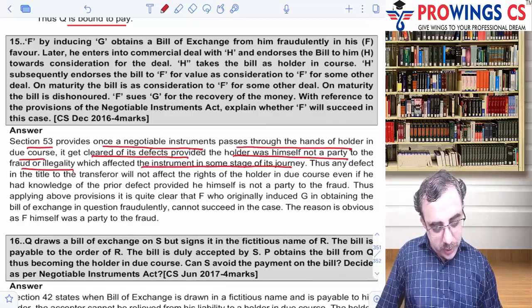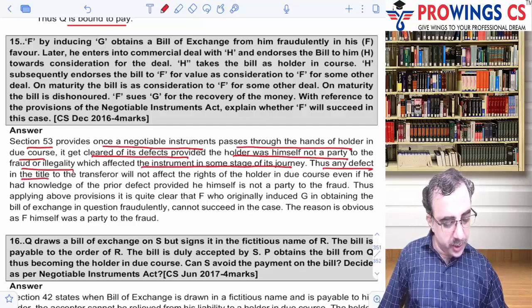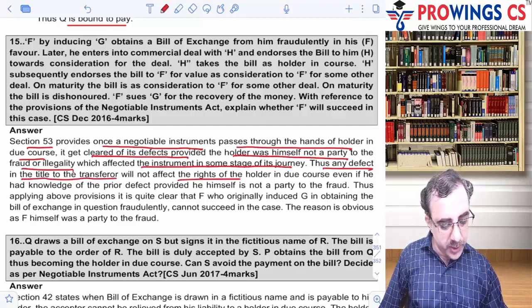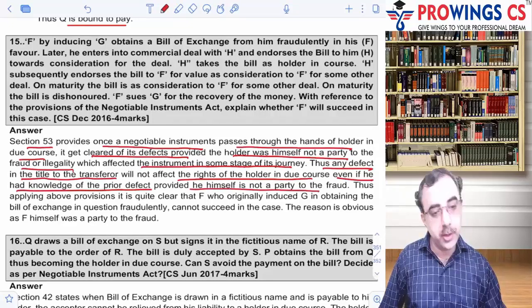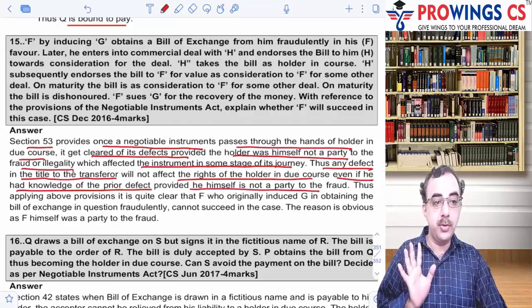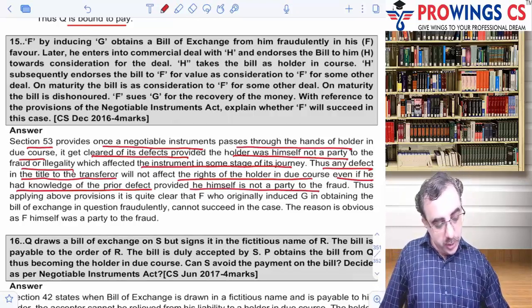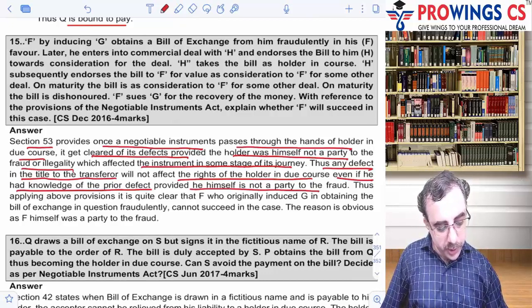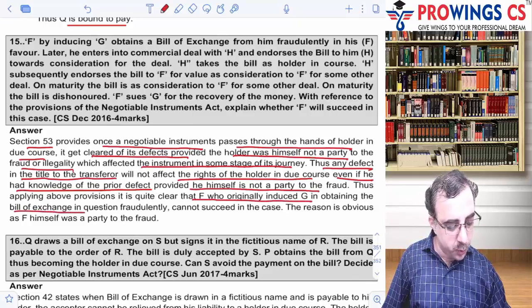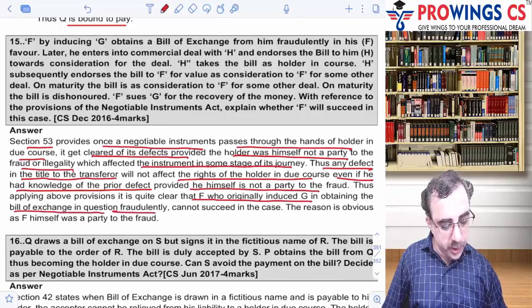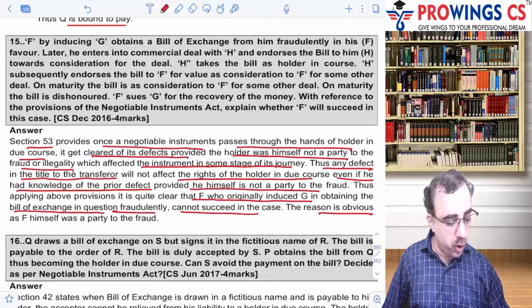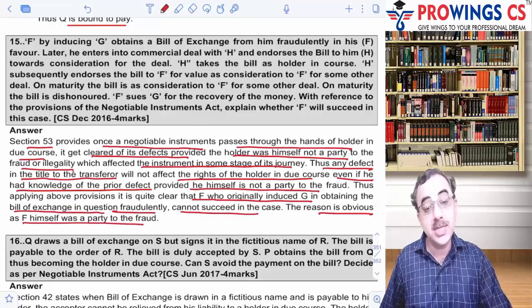ओके so thus any defect in the title of the transferor will not affect the rights of the holder in due course, even if he had the knowledge of the prior defect, provided he himself is not the party to the fraud. तो उसने खुद ने गलती नहीं की होनी चाहिए. अगर he himself is the party to the fraud so then he cannot recover. Thus applying the provision above, it is quite clear that F, who originally induced G in obtaining the bills of exchange in question fraudulently, cannot succeed because obviously he himself is a party to the fraud. Same answer लिख रहे हैं हम लोग.